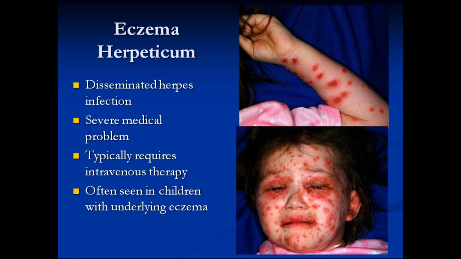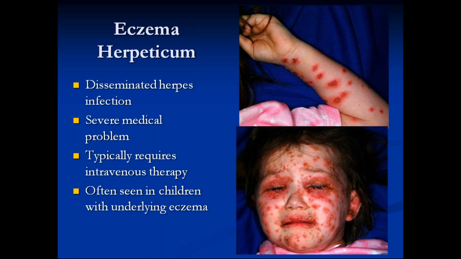This is another one, not a common entity, but a common question for your entrance, so I have included this. It is eczema herpeticum. Eczema means allergy, and herpeticum is herpes infection. It usually occurs in atopic individuals. When there is eczema or atopy, if infection occurs, it gets generalized.